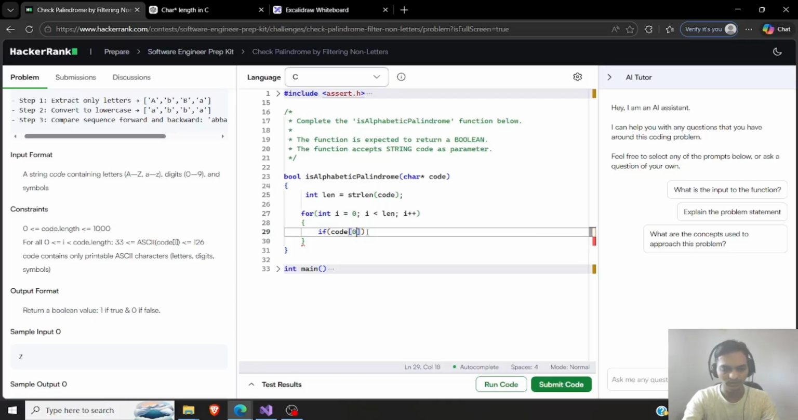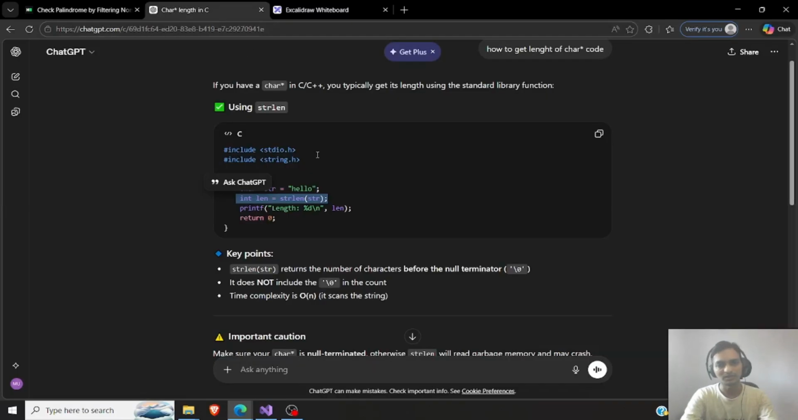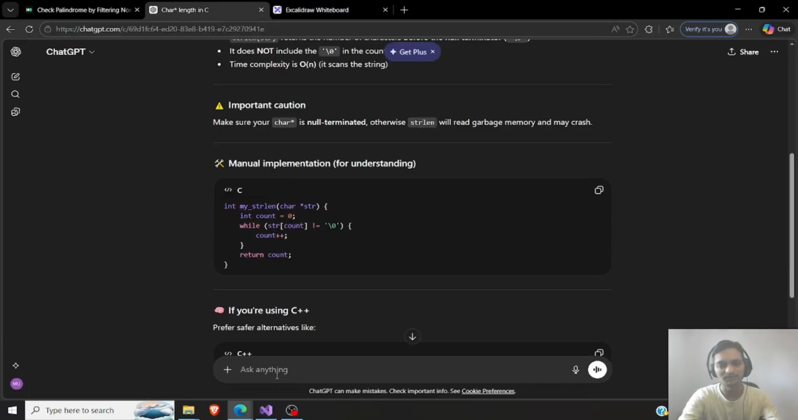Now again, I am confused about how to verify if it is a character or not. So generally how I might have done it is if it is in the range of ASCII characters, that means it is a character. But yeah, let's go back. I don't want to spend too much time here.